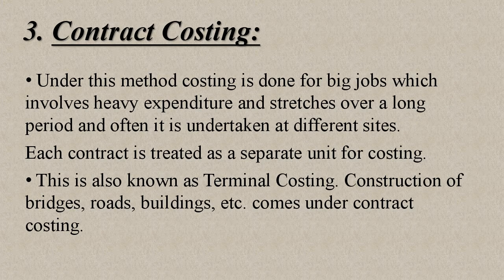Third one is contract costing. Under this method, costing is done for big jobs which involve heavy expenditure and structures over a period, and often it is undertaken at different sites. Each contract is treated as a separate unit for costing. This is also known as terminal costing. Construction of bridges, roads, buildings, etc. come under contract costing.